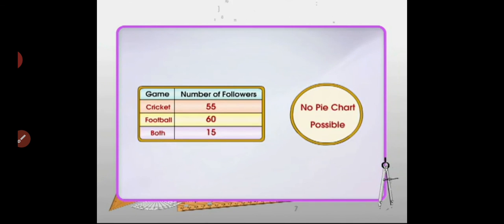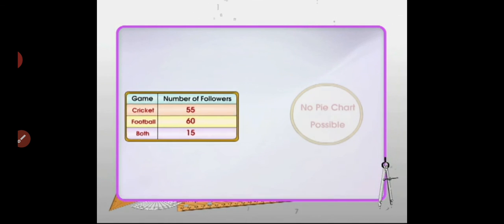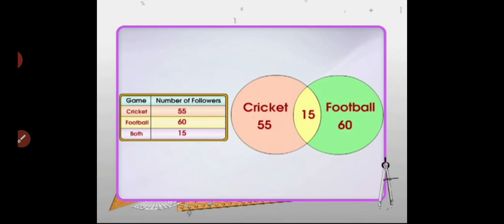The answer is no. Such types of overlapping data can never be represented by a pie chart. Pictorially, it can be represented by overlapping circles.